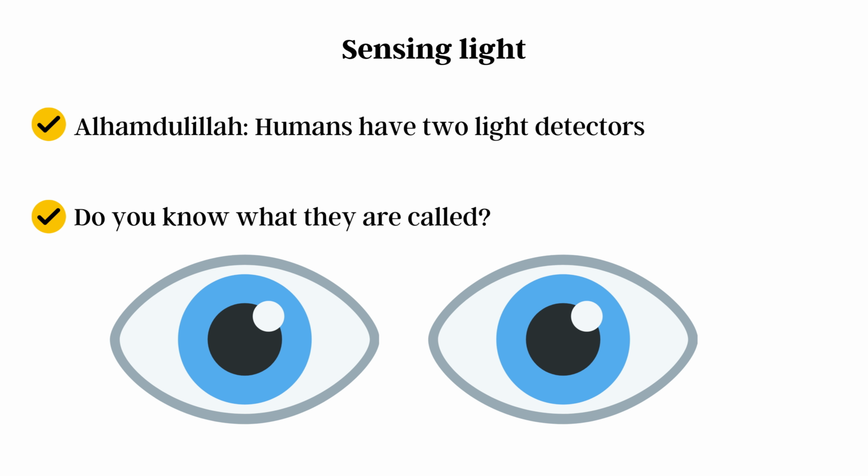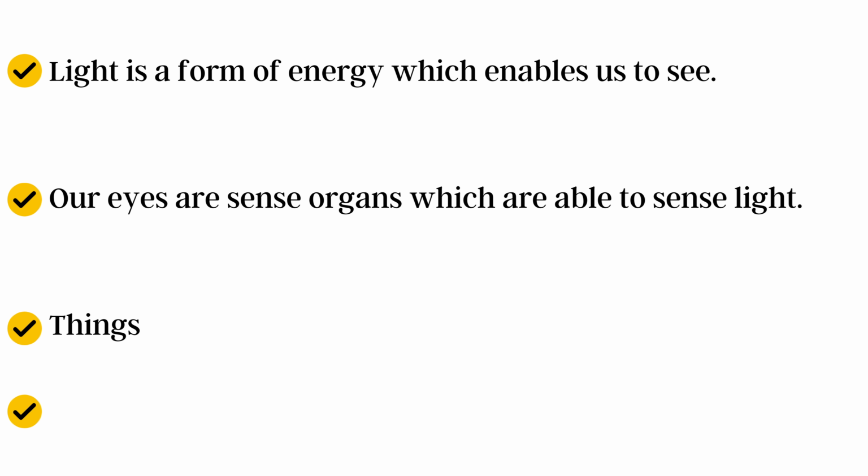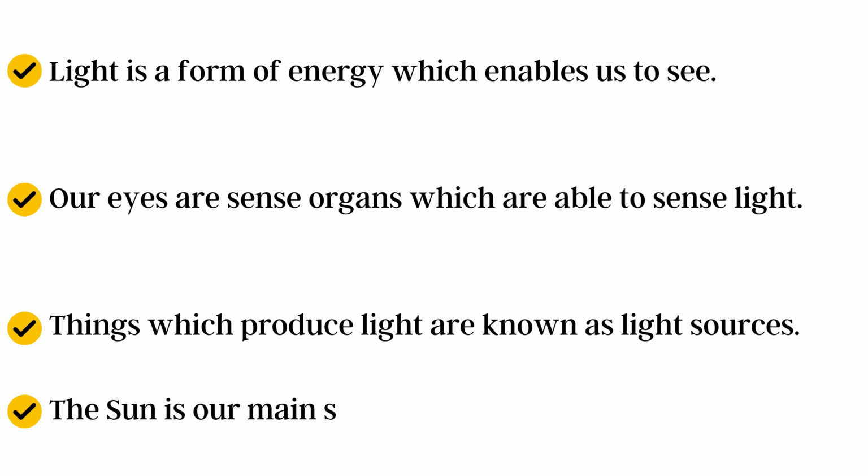Sensing light. Alhamdulillah, Allah subhanahu wa ta'ala has given us two eyes, and these are called light detectors. If the light is not there, we are not able to see anything. So we can say that the eyes are known as light sensing organs.